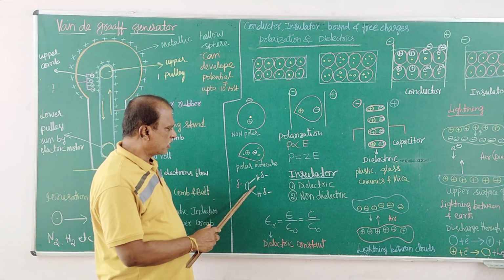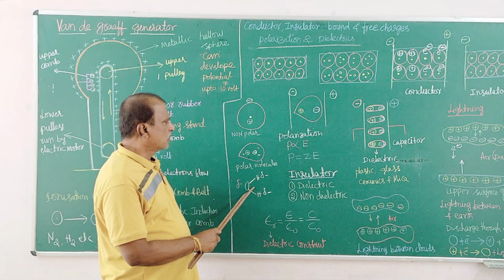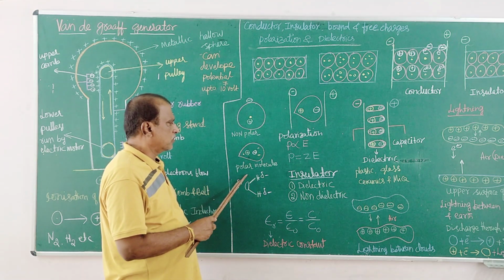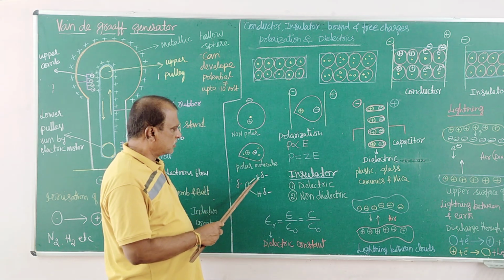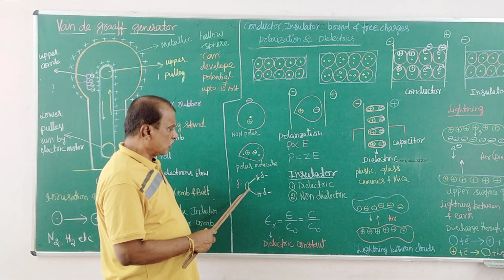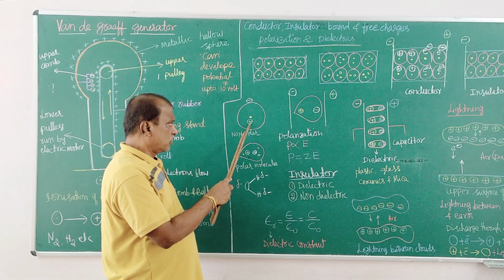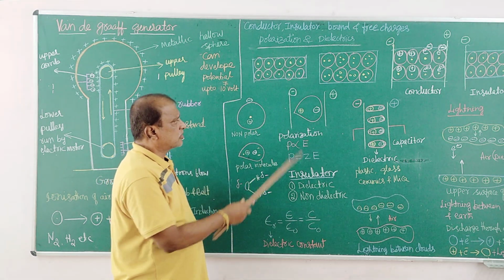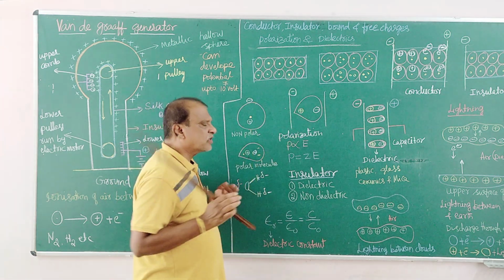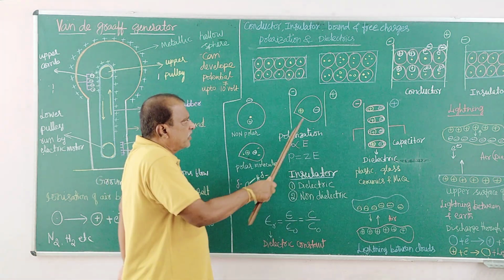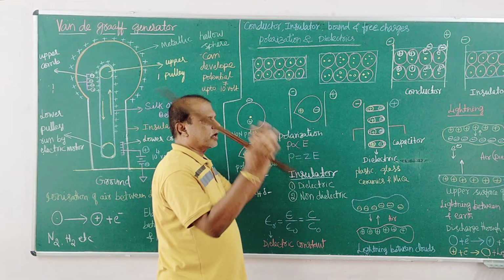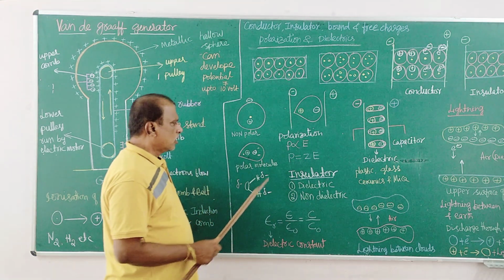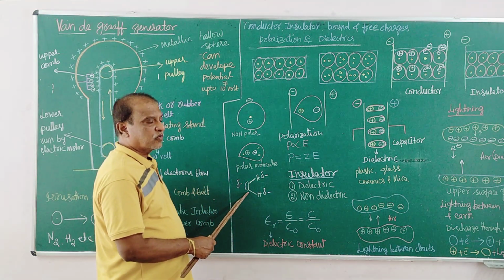In addition to this, you can use water as a high dielectric constant material. Here the molecules are non-polar. In a polar molecule, it is already polar, already polarized, depending on the electronegativity of the molecule. In case of polar molecules, polarization already occurs, and when subjected to this external potential they undergo further polarization. They orient themselves in this direction, undergoing further polarization that increases the dielectric constant. So the material which has the highest dielectric constant is water.